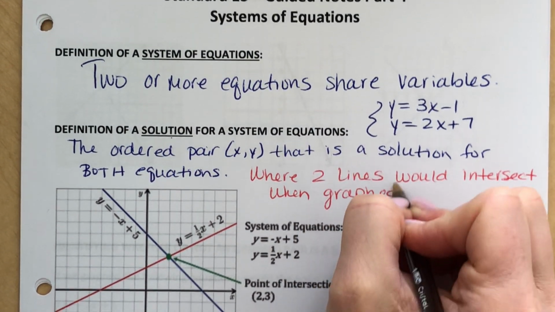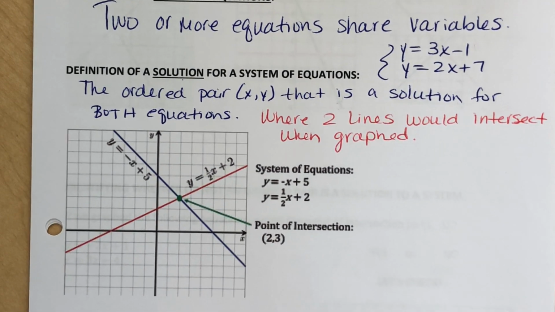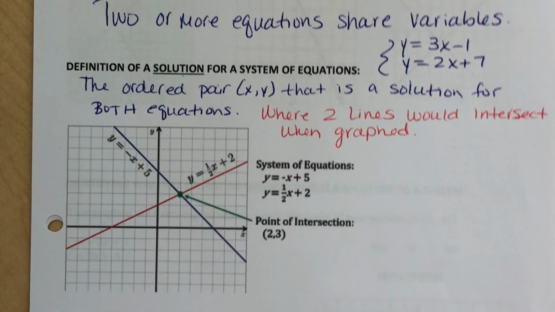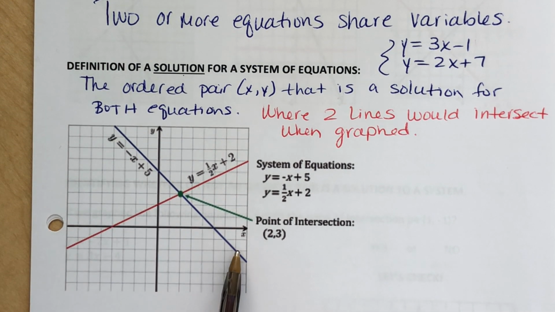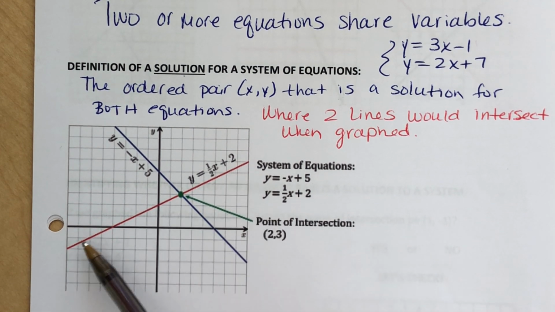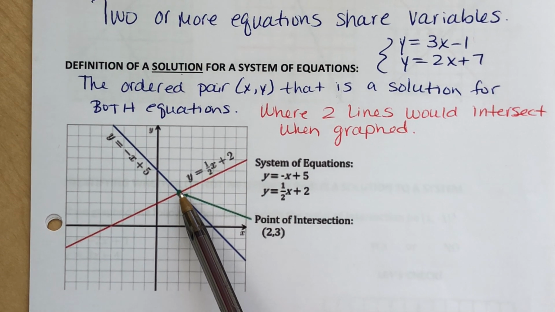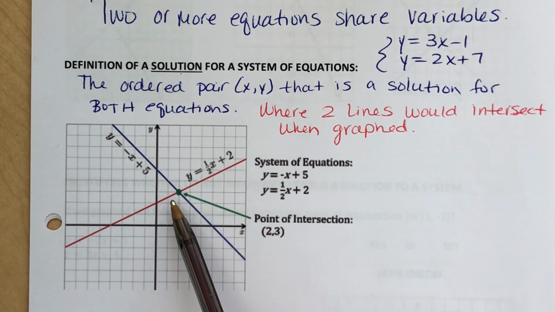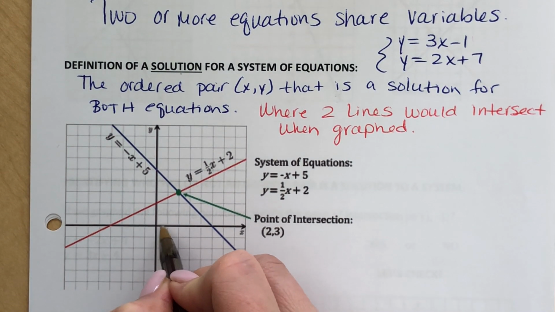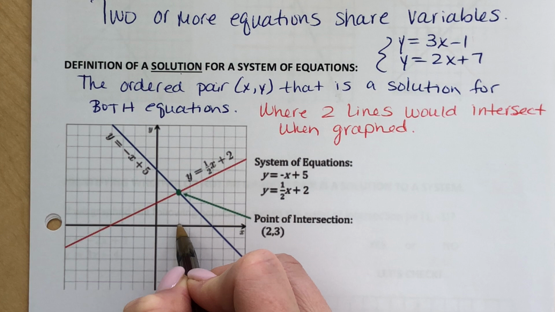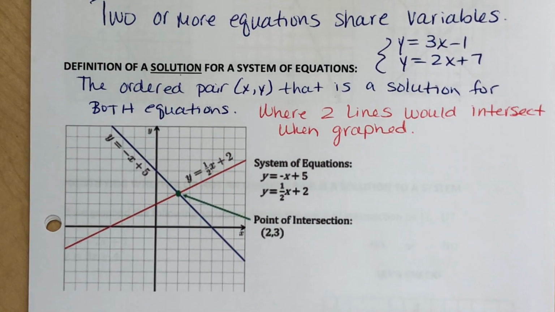And good thing we just reviewed how to graph a line. So right here, you just have a picture of what a system of equations looks like, okay? This blue line is y equals negative x plus 5. This red line is y equals 1/2 x plus 2. And this green point is the solution to that system because it's the point of intersection. And remember, we label it 2 because this is our horizontal movement, comma 3. And so that is the solution to the system of equations.